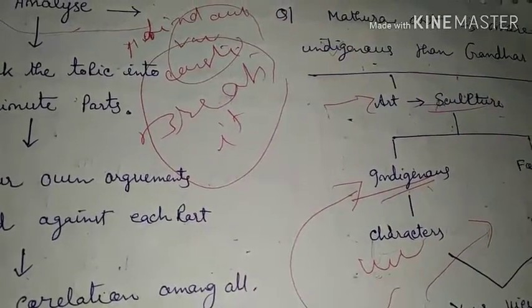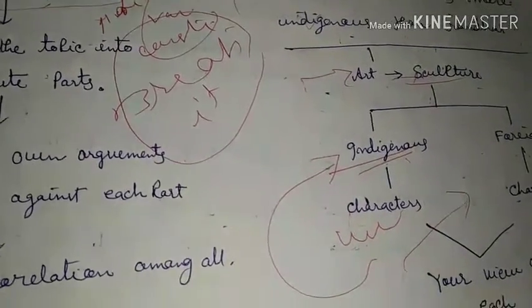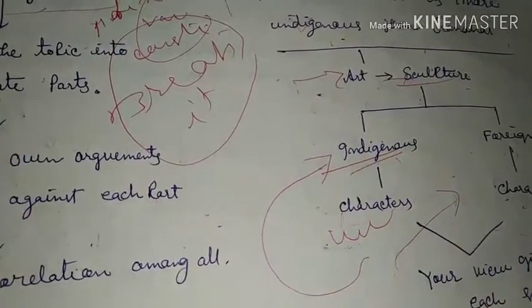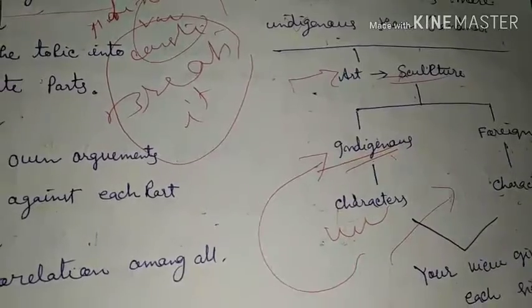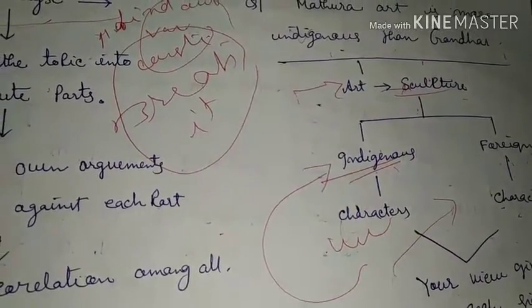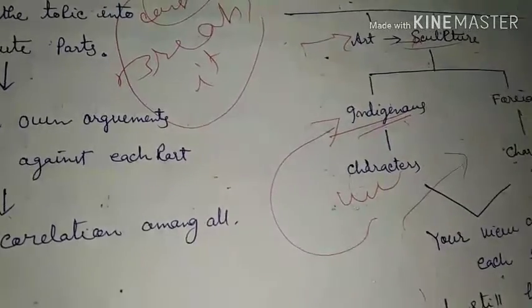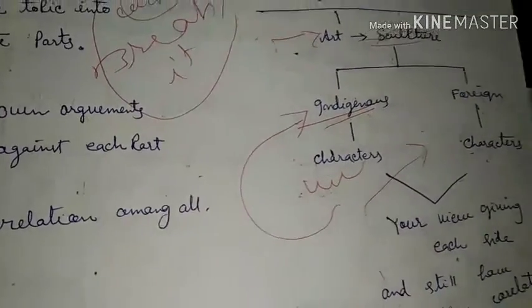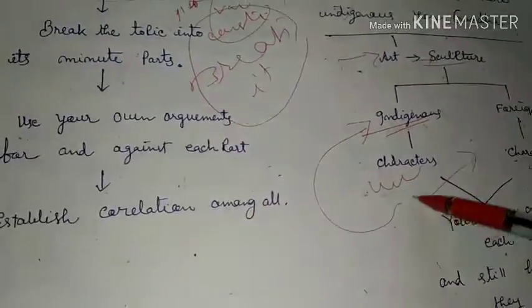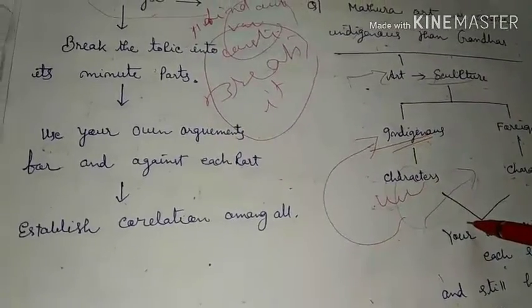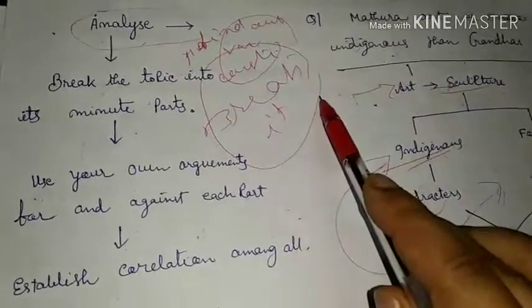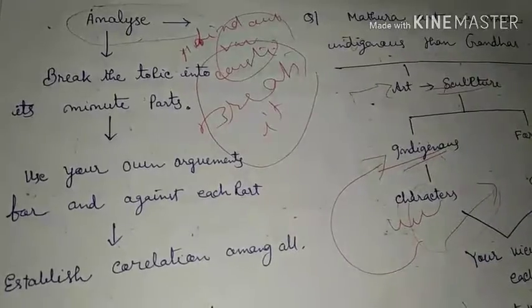Then we have to find out the characteristics of indigenous and foreign, because it is analyze. Then we have to show under which part Mathura art falls, put forward our own arguments and counter arguments, and finally establish a correlation among these. This is the essence of the directive analyze.